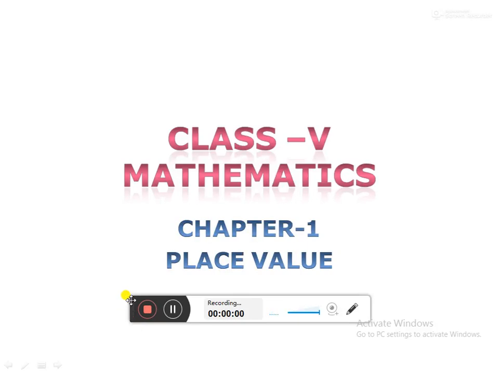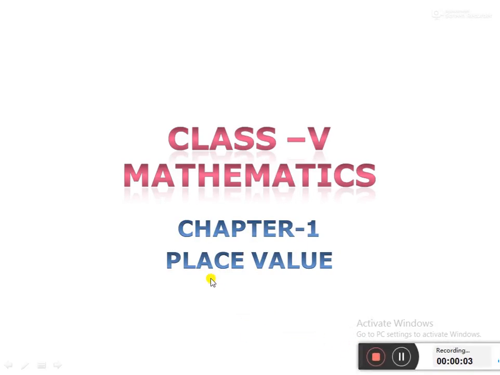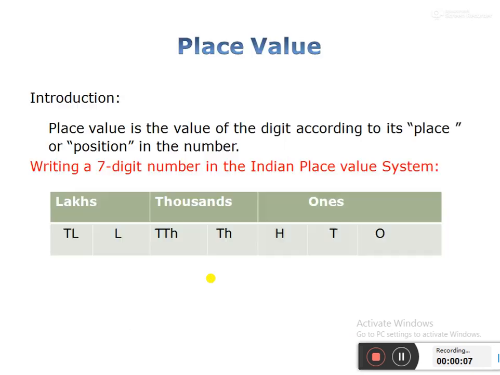Dear students, today I am going to take class 5th Mathematics, Chapter 1, Place Value. Now I am going to give an introduction about place value. Place value is the value of the digit according to its place or position in the number. Now we are going to see 7-digit numbers in the Indian place value system.